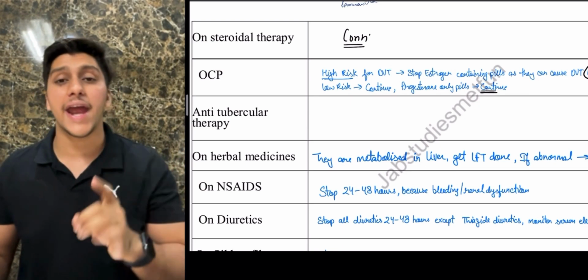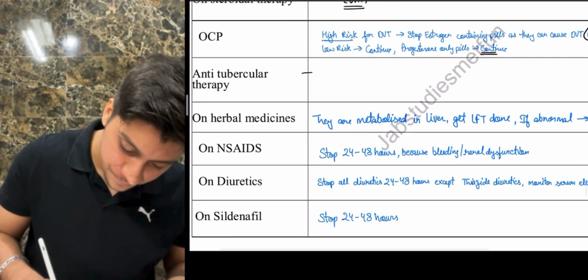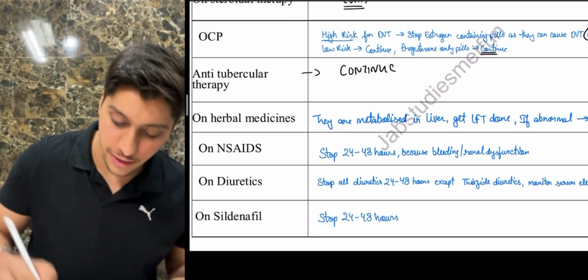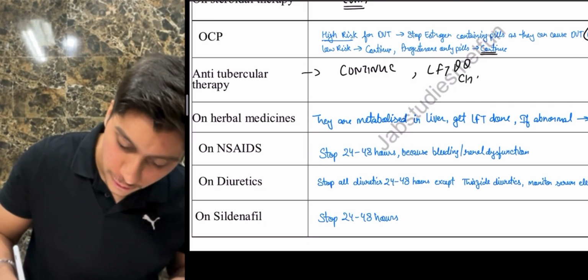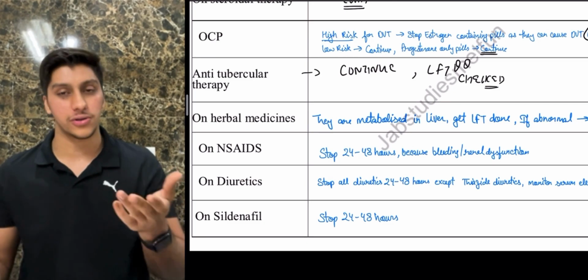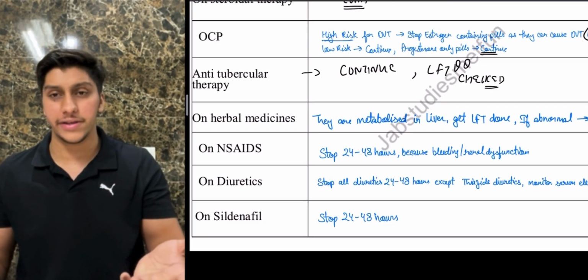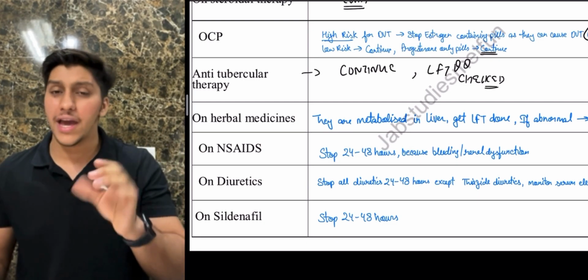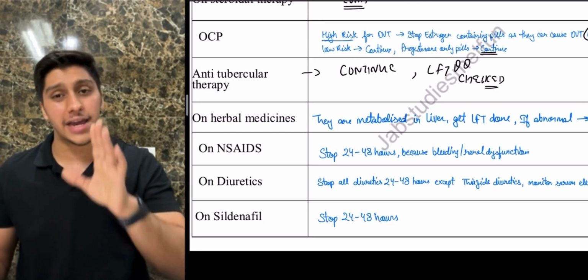If a patient is on anti-tubercular therapy, you can continue till the day of surgery, but make sure you check the LFT, because they have a role in hepatotoxicity. You already know that. If a patient is on Ayurvedic or herbal medications, they have a role in causing some abnormalities in the LFT, so you have to check the LFT as well.